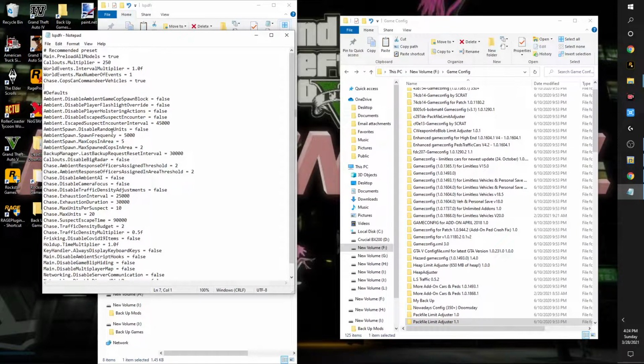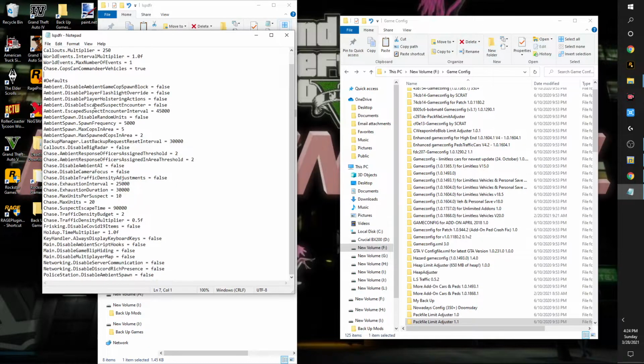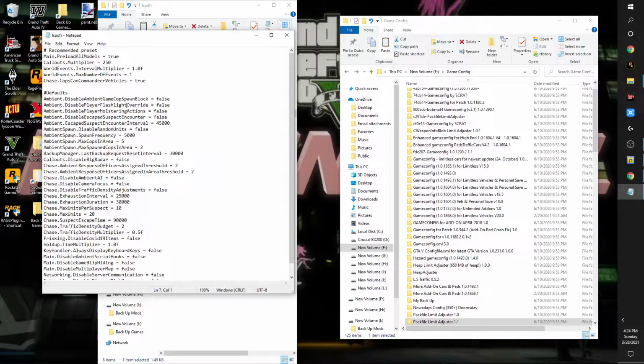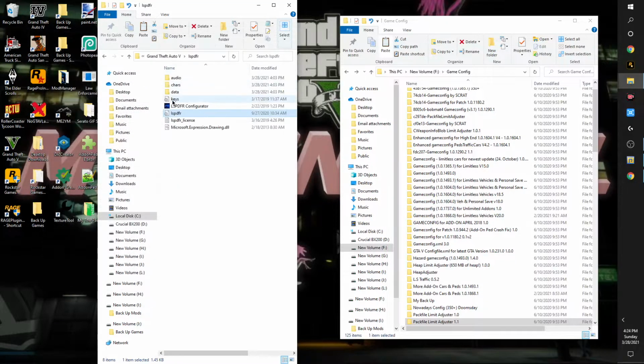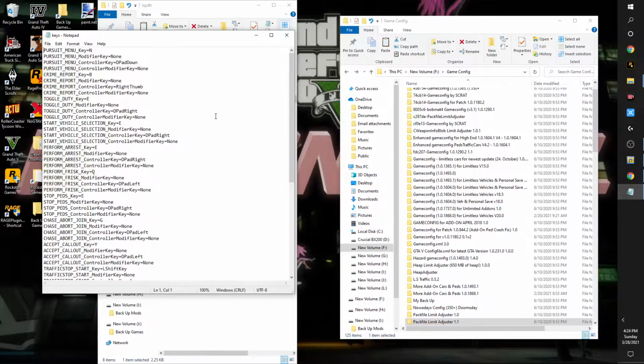There's two different ways that you can enable or disable certain INI LSPDFR features. That's up to you. And then you have your keys to control your controller keys or keyboard shortcuts.